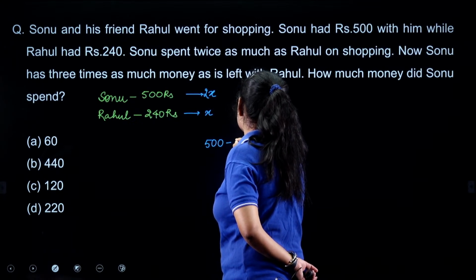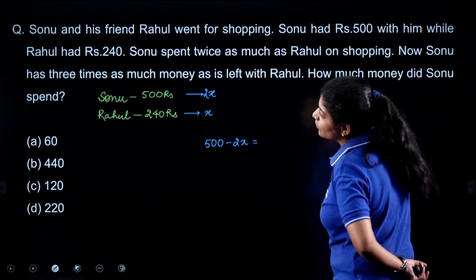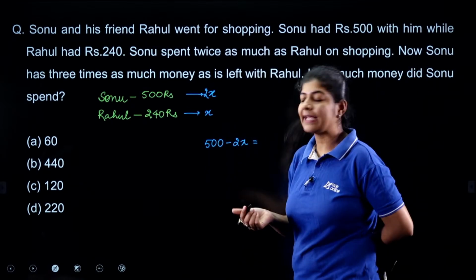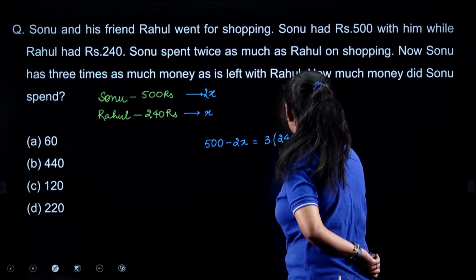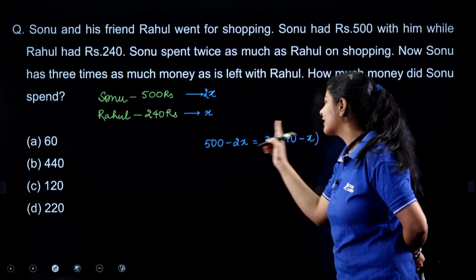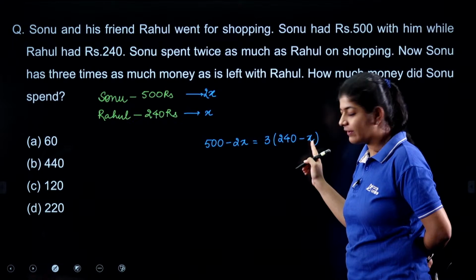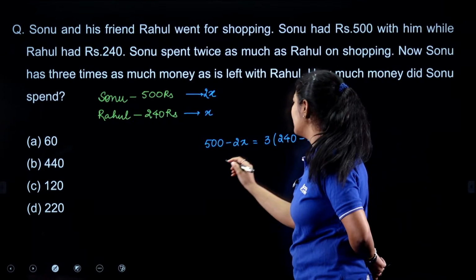500 minus 2x is what Sonu has now, which is 3 times whatever amount Rahul has. Rahul has 240 minus x. So Sonu has thrice of what Rahul has. We just need to solve this equation.